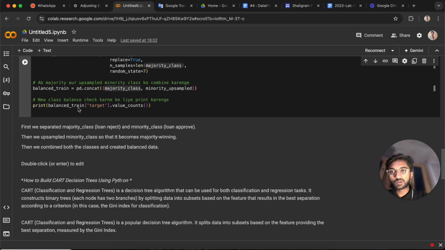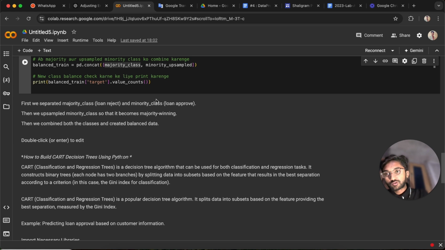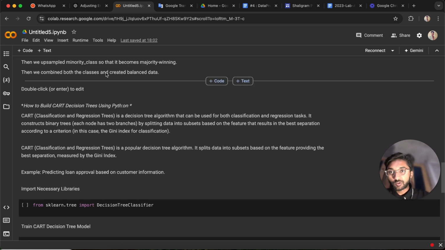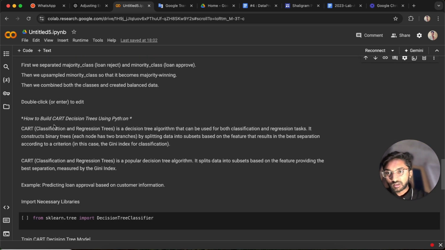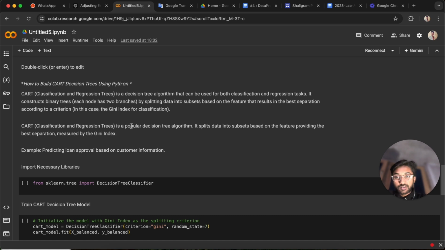So we can simply print the target values and count the target values. Okay, so first we separate the, so I already discussed that. If you want to read, then you can read over here. How to build a CART decision tree. Okay, so now we move forward to the CART decision tree.